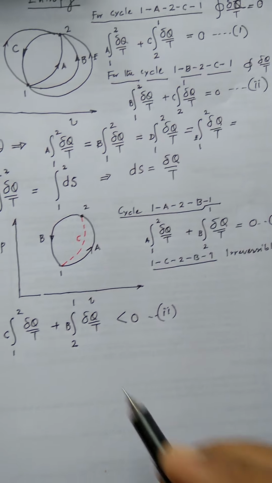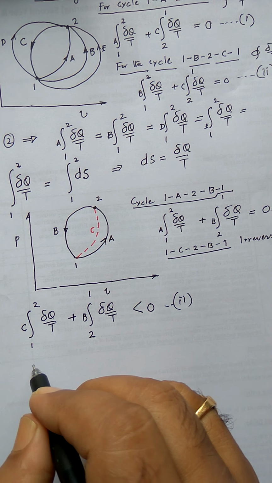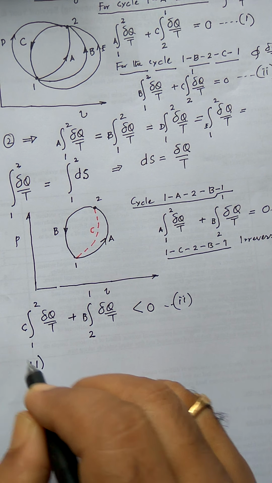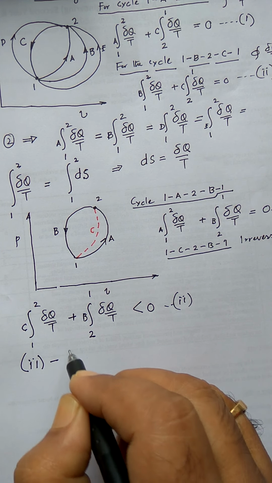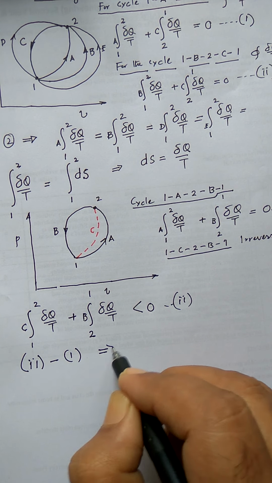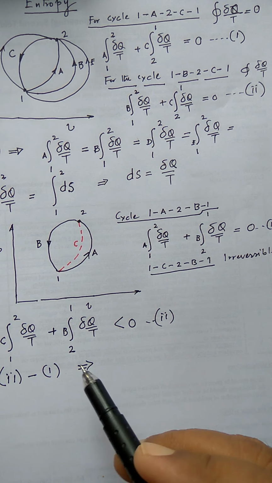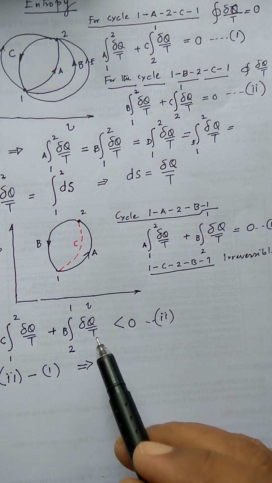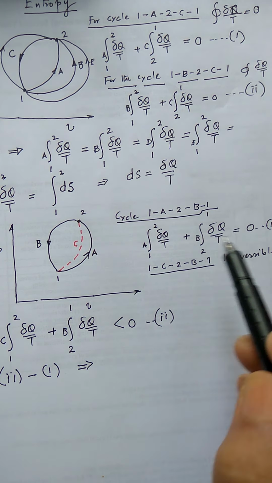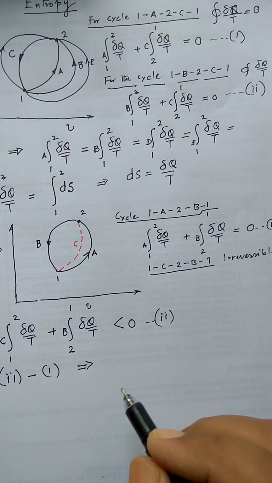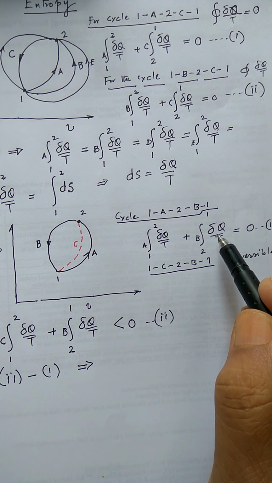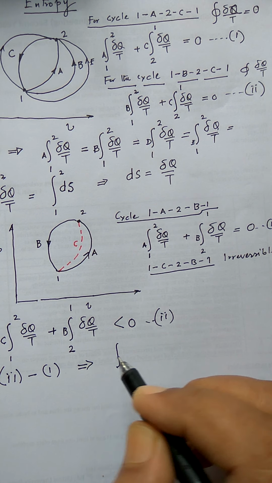Now if I make 2 minus 1, what do I do? I am simply adding the negative of this quantity, and negative 0 is 0. So that means this one and this one will get cancelled. So what do I have?